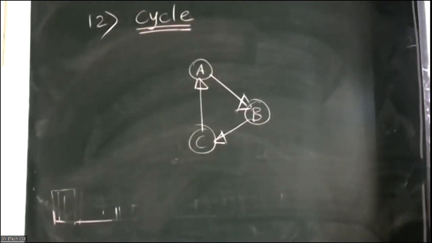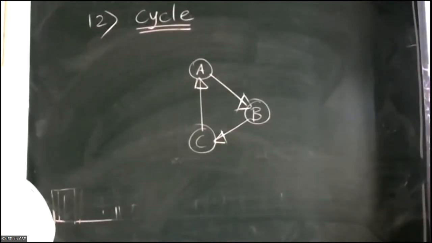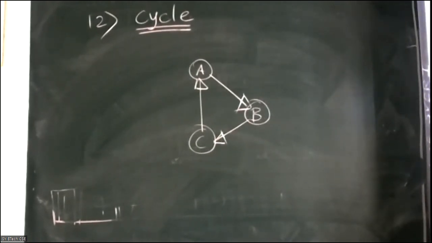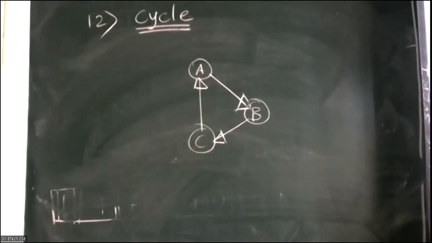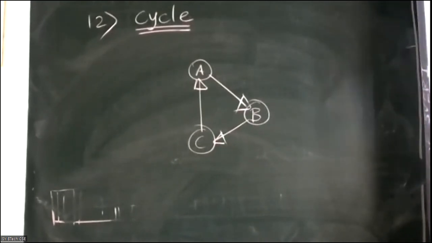First, no edge appears more than once in the sequence of edges.